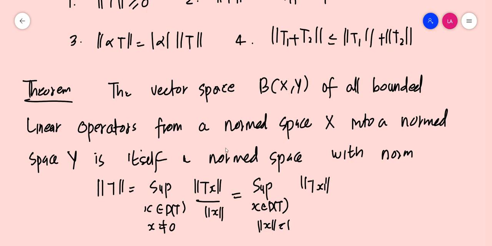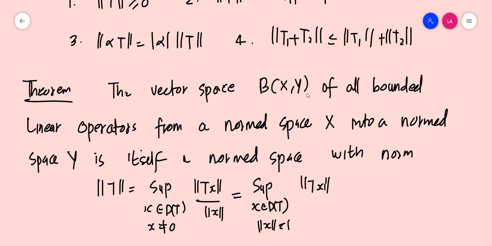So in order to prove that, you have to prove that B of XY is actually a vector space, and you have to define this norm and prove that it satisfies all the properties of the norm. So we have already proved that B of XY is a vector space, and by theorem 2.7.2, we can clearly prove that this is actually satisfying all the properties of the norm. So B of XY forms a normed space.